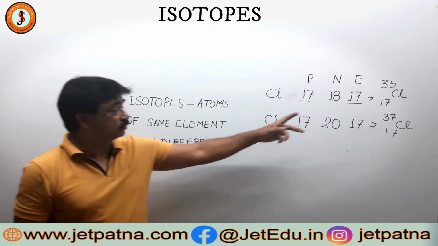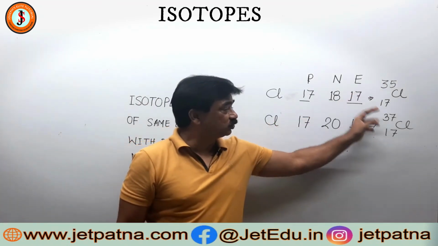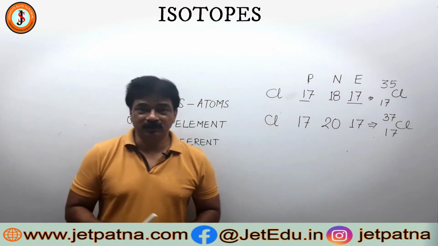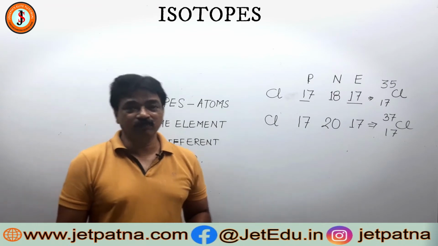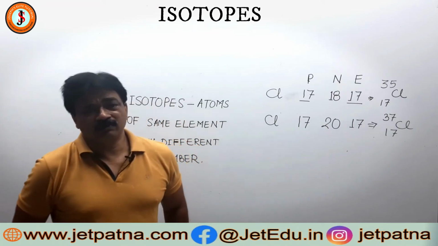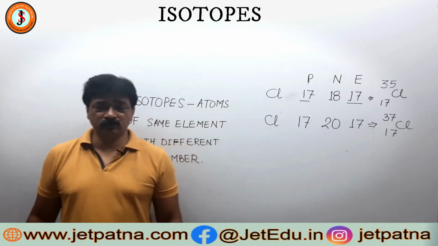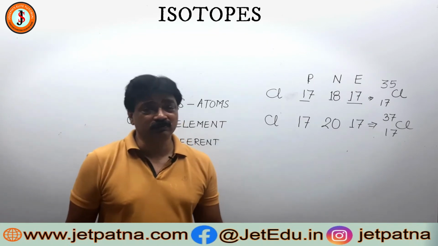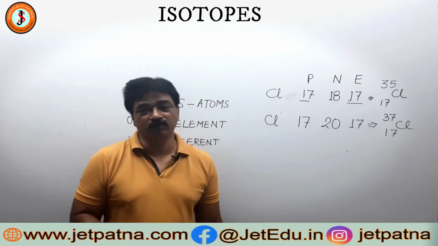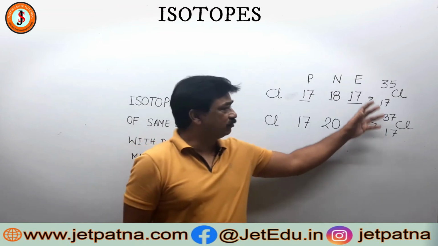That means their subscript will be the same but superscript will be different. That is the way to identify them. Since they are atoms of same element, their chemical properties will be same. Almost they will have same physical properties also, but since the number of neutrons will be different, there might be little fluctuation in some of the properties, like this is the heavier isotope.